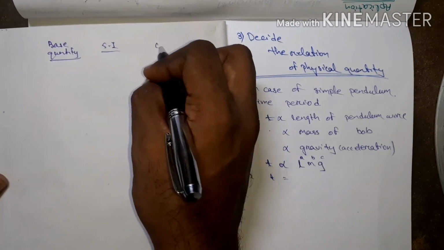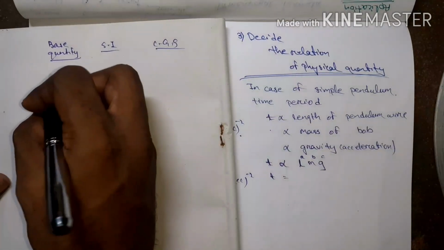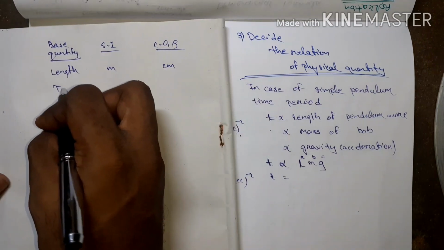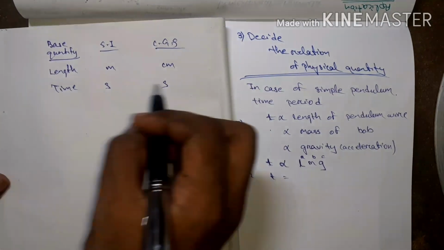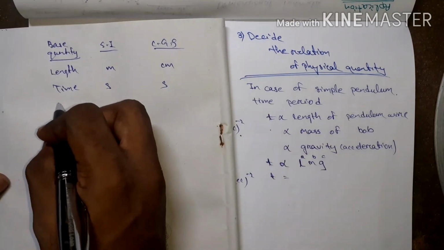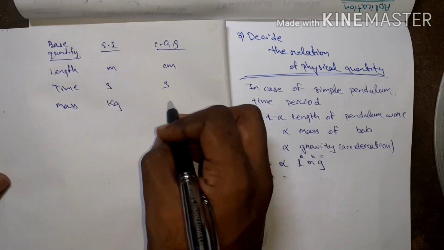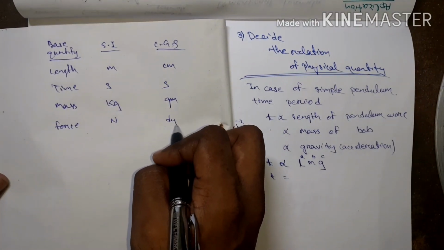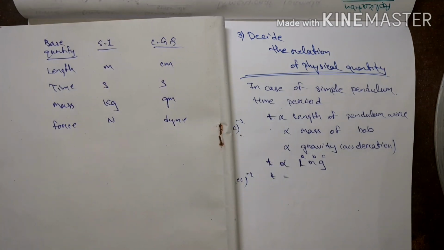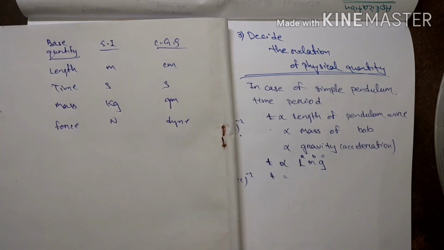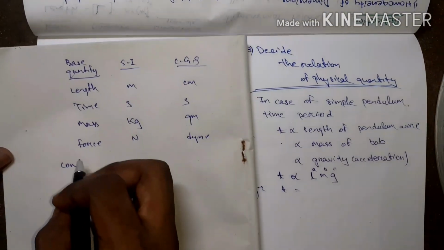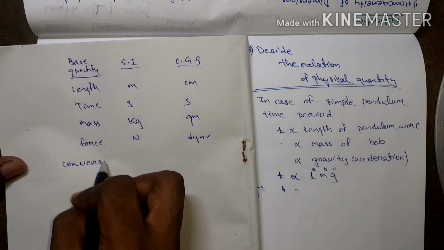Base quantities in SI and CGS. Understand? Length: meter, centimeter. Time: second. I can write only the symbol here. Mass: kg, gram. Force: Newton, dyne. There are a lot, I only describe the simple things for understanding. Okay, then go for the second application, conversion of unit.